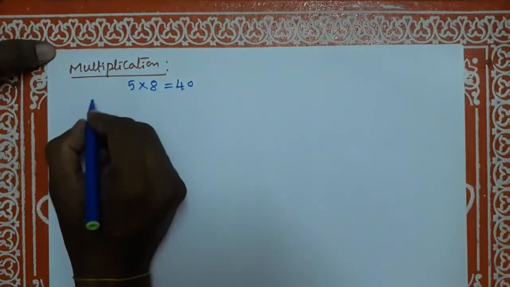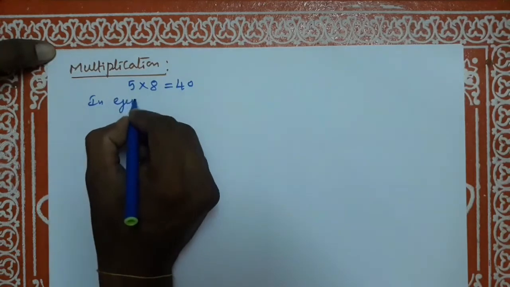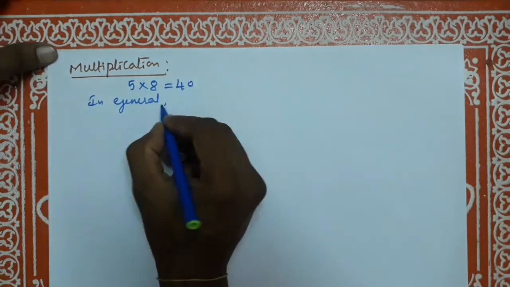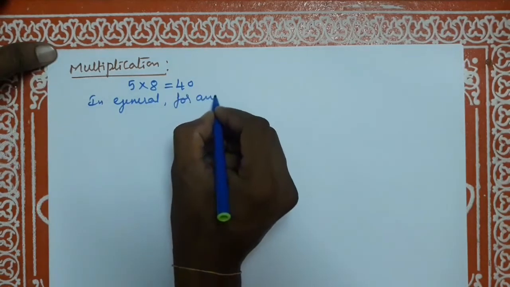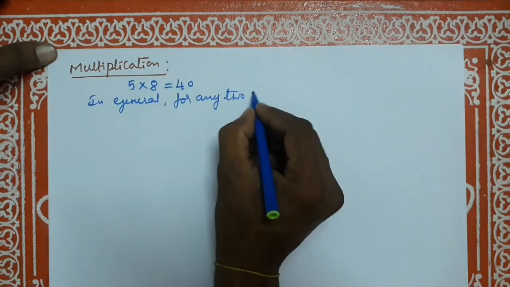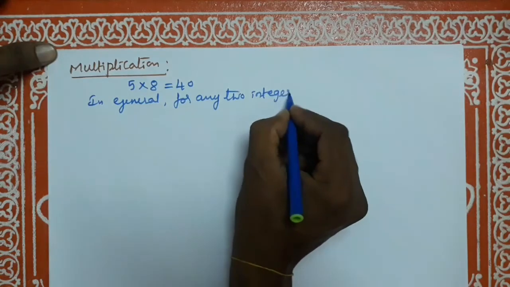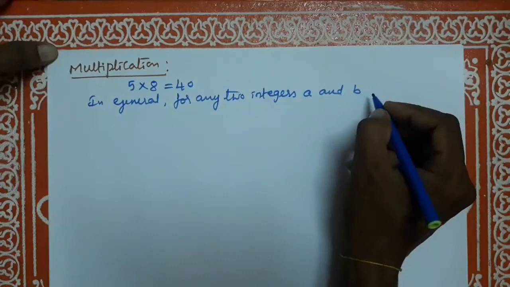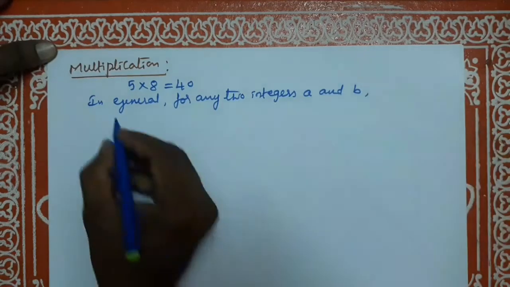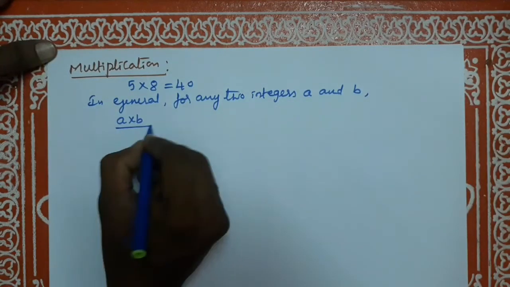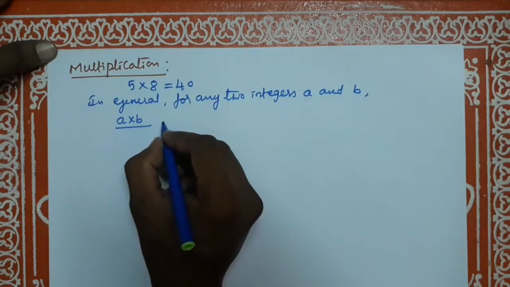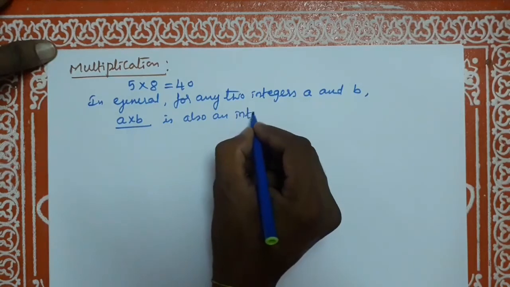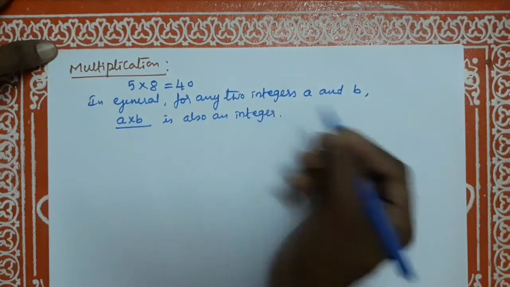In general, for any two integers A and B, A into B is also an integer.